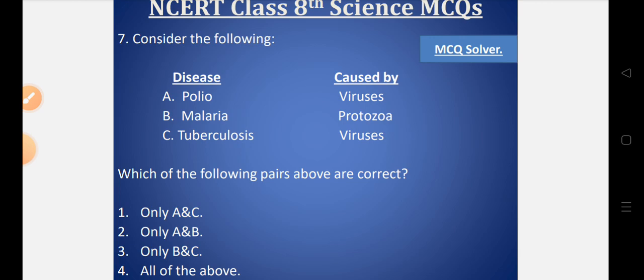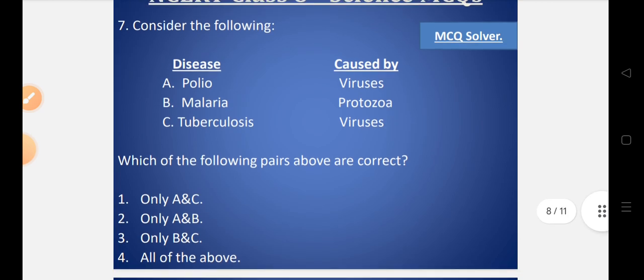And C. Tuberculosis, it is mentioned that it is caused by viruses. So which of the following pairs above are correct? Let's look into the options. Option number 1, only A and C is correct. Option number 2, only A and B is correct. Option number 3, only B and C is correct, or option number 4, all of the above.